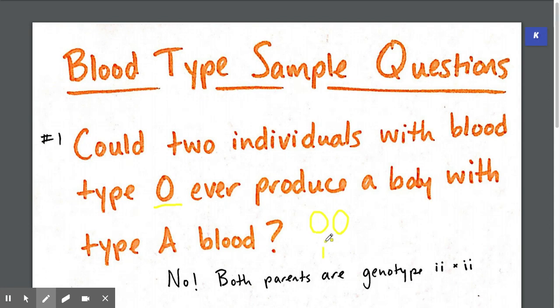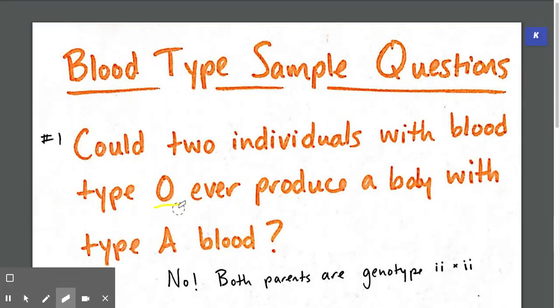We can also represent those antigens as ii. And then the other parent has the same antigens. So there's no A antigens, hence, there's no possibility of that baby having type A blood.